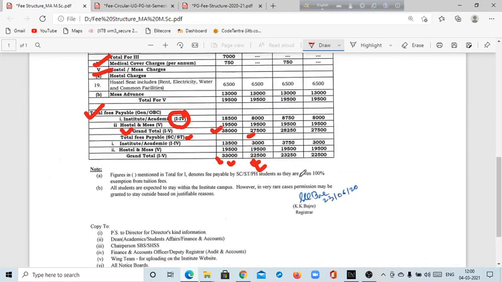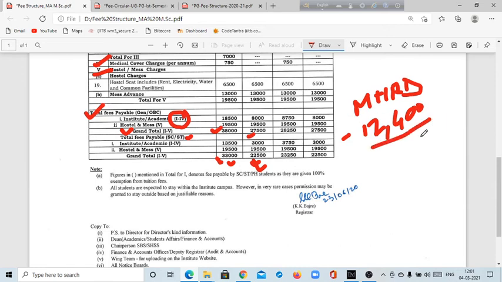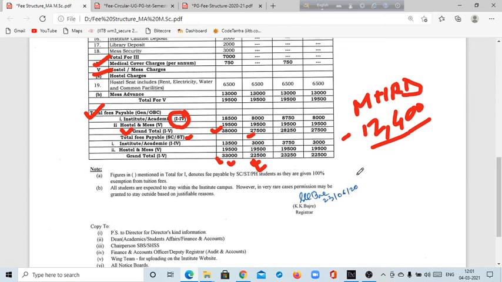And your MHRD fellowship is 12,400 per month. So it will be a really good amount to cover all the basic fees, your semester fees, your books and other gadgets.